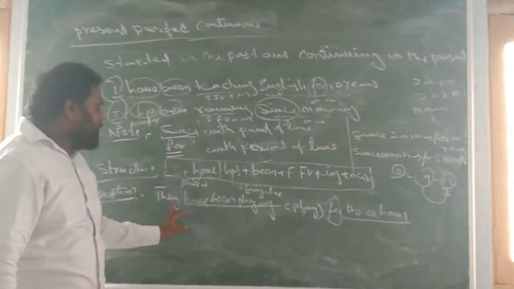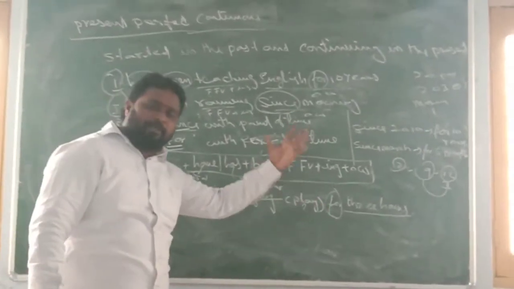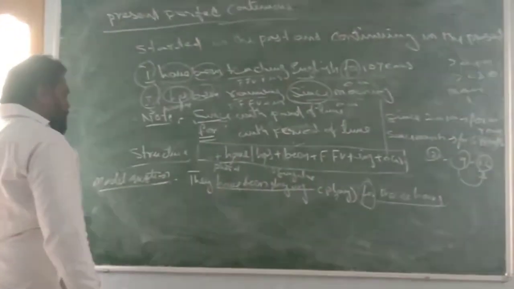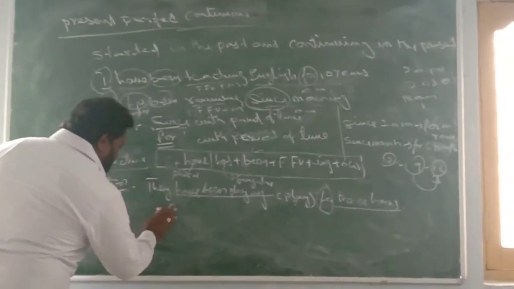So the structure is subject plus have or has plus been plus first form of your verb plus ing plus other words. In that way you have to write. Okay. Now let us see another example.